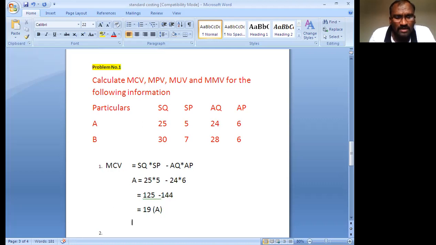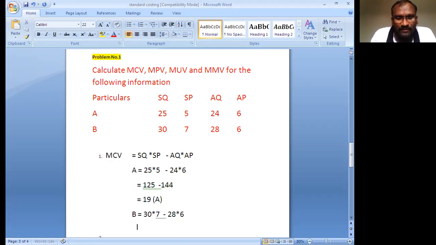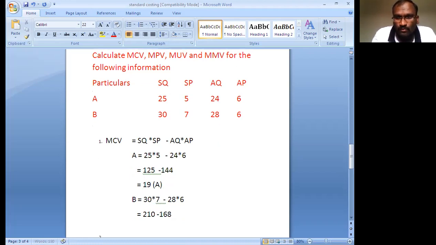Same for B. B standard quantity 30 into standard price 7 minus 28 into 6. That is the B related information. So 30 into 7 gives 210, minus 28 into 6, which gives 168. 210 minus 168 gives 42. This 42 is a positive value. A positive value you mention as F.